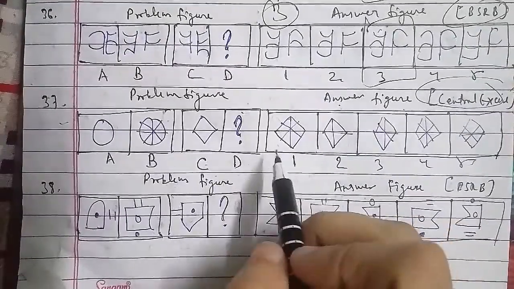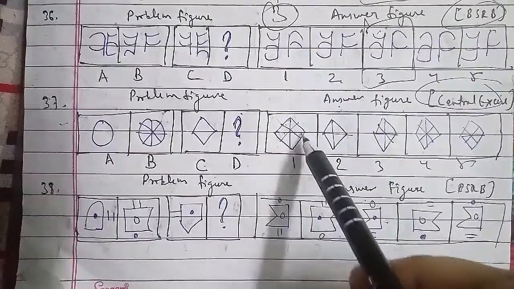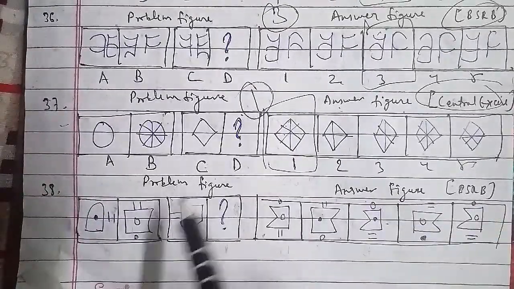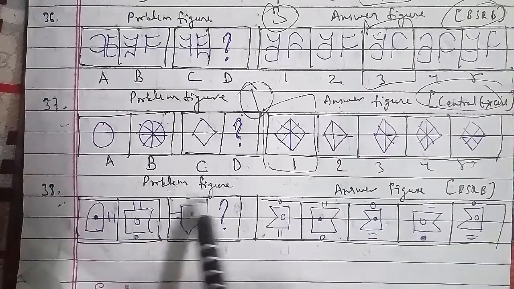We will go ahead with the 38th question of this session. These were the problem figures and these were the answer figures, which is a very important question because this has been asked in the BSRB question paper as well. This has been named as A, B, this has been named C, and this has been named D.